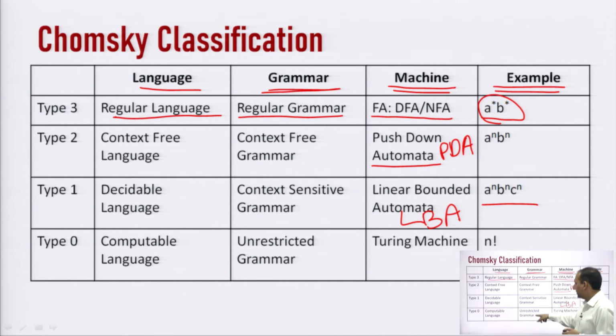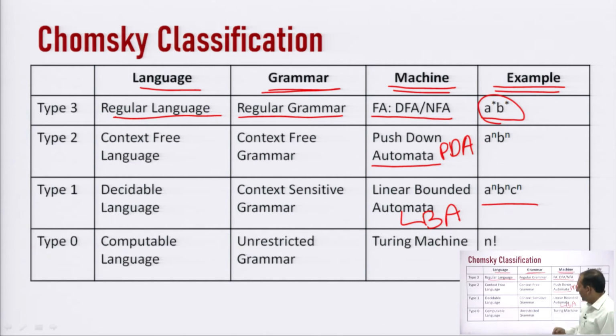Now, at last, at the bottom row we have type 0, which is computable language, and the grammar is unrestricted grammar. Unrestricted grammar means that there is no restriction on the productions. In a broad sense, in some of the books we divide these languages into two categories: one is restricted grammar, the second is unrestricted grammar.